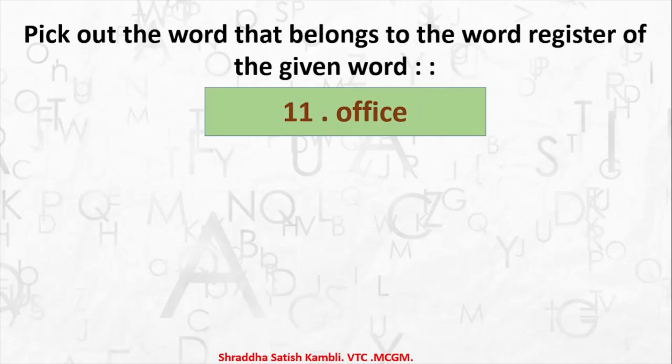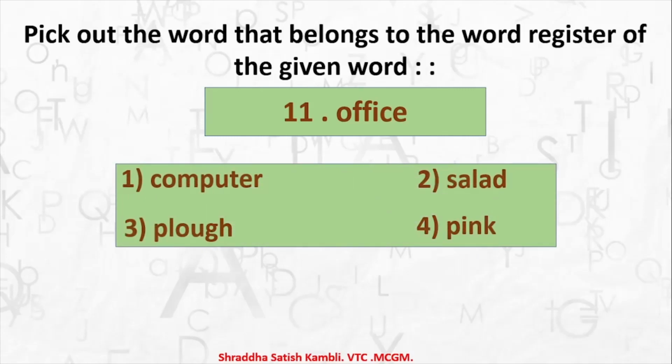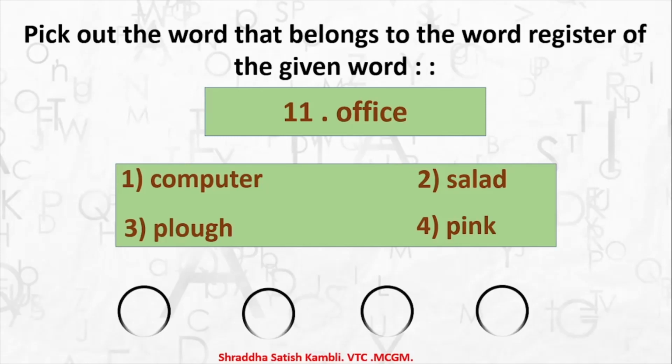So you have option number 11, which says office. Let's take a look at the words related to office. So is computer related to office? Is salad related to office? Is plow related to office, or pink related to office? So which is the word related to office here? It is option number 1, computer. Okay, so computer is a device which you will definitely find in an office, whereas a plow you can find on a farm, salad you can find in the kitchen, and pink is a color.